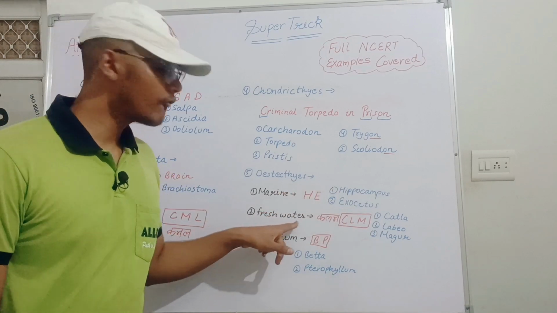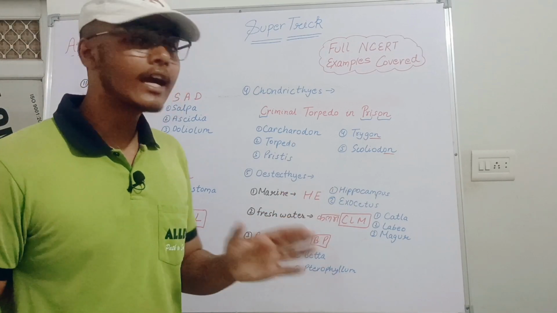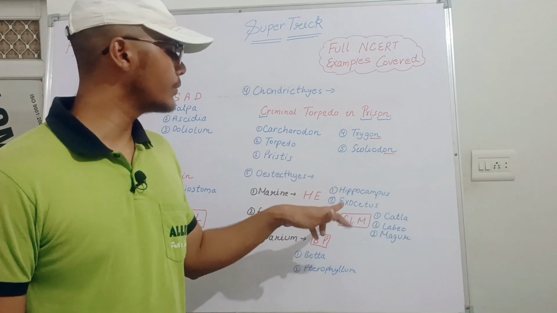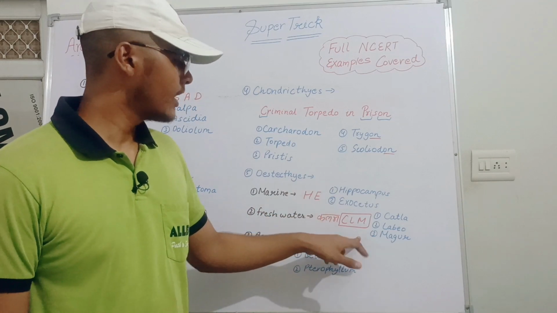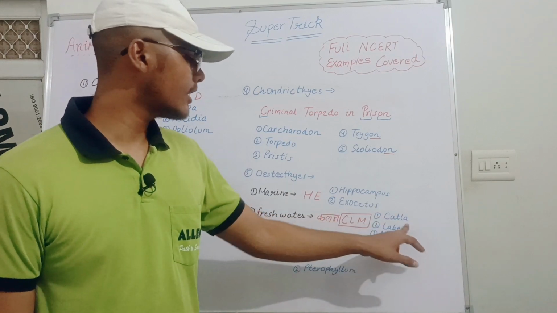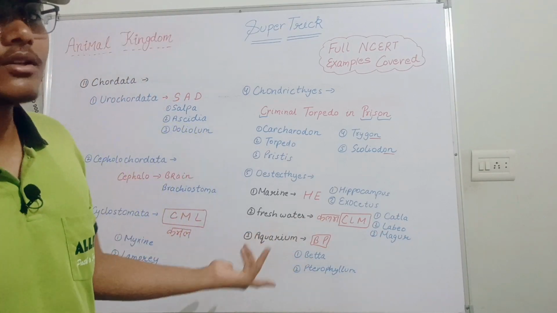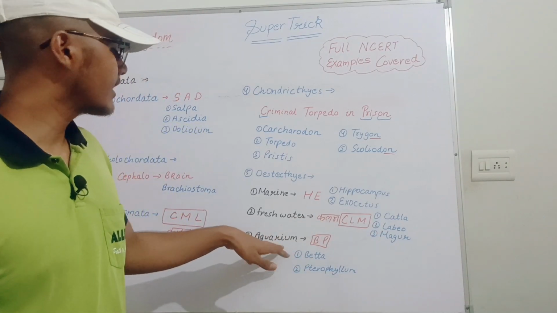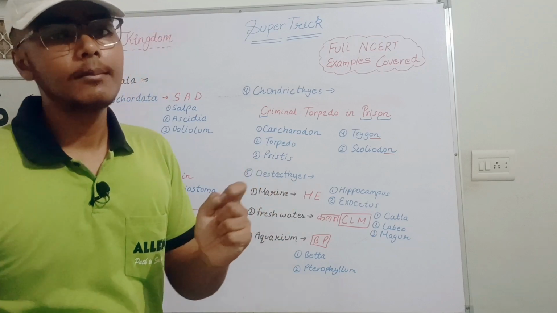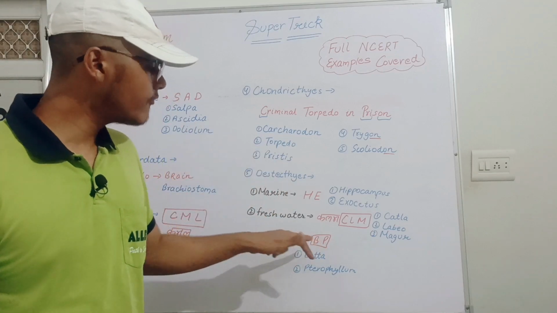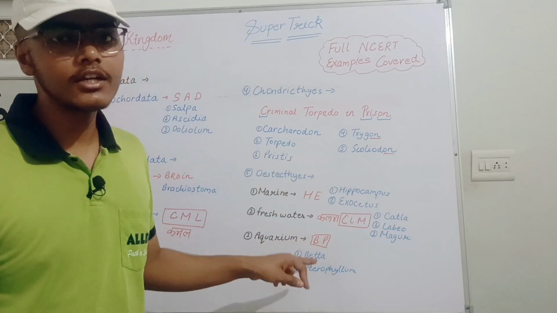Then next one is freshwater. For the freshwater you have to use CLM. Here also you can use this: C for Catla, L for Labeo, M for Mrigala. Also you can use the Kamal in this trick as well. That is your wish. The next one is the aquarium. In the aquarium there is BP: B for Betta, P for Pterophyllum.